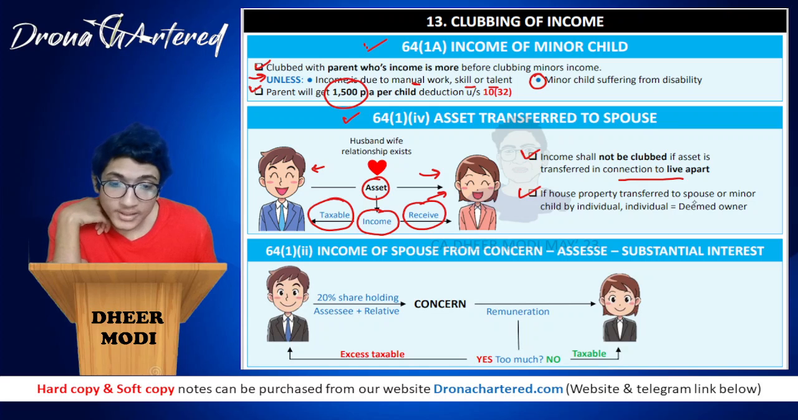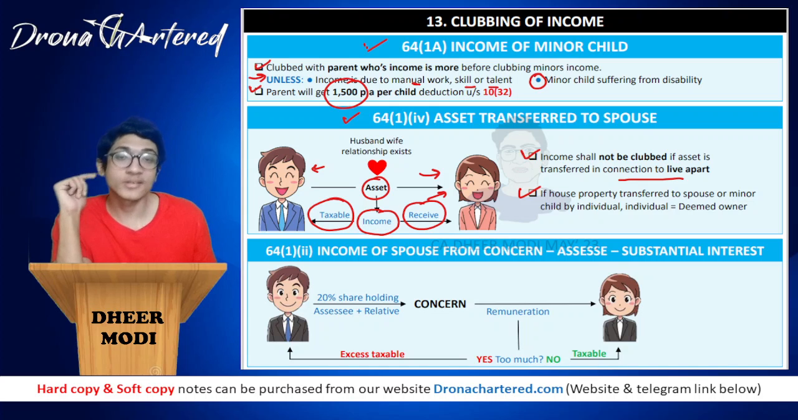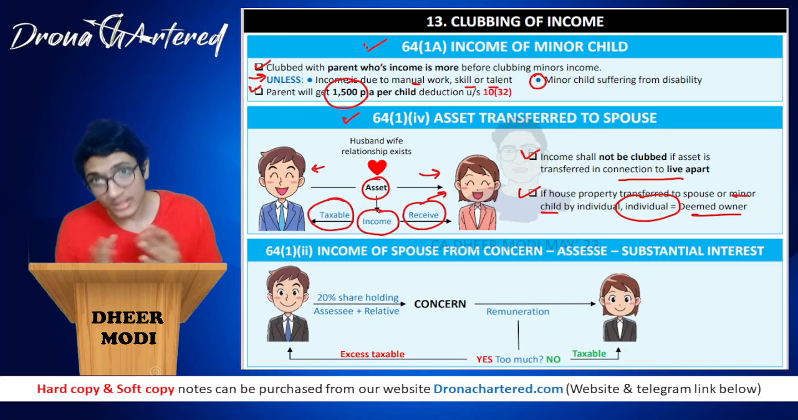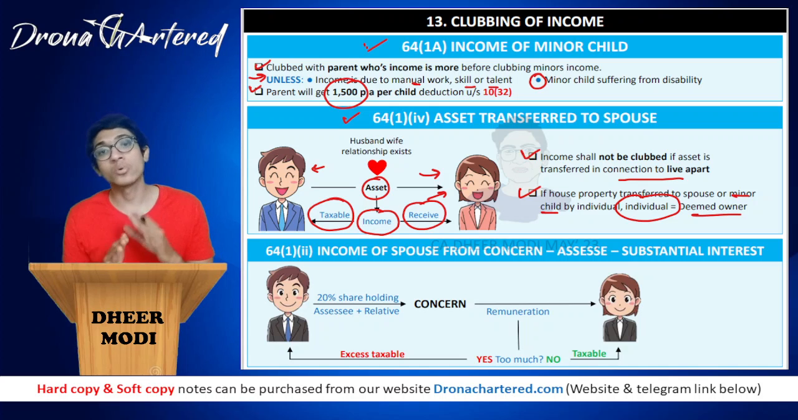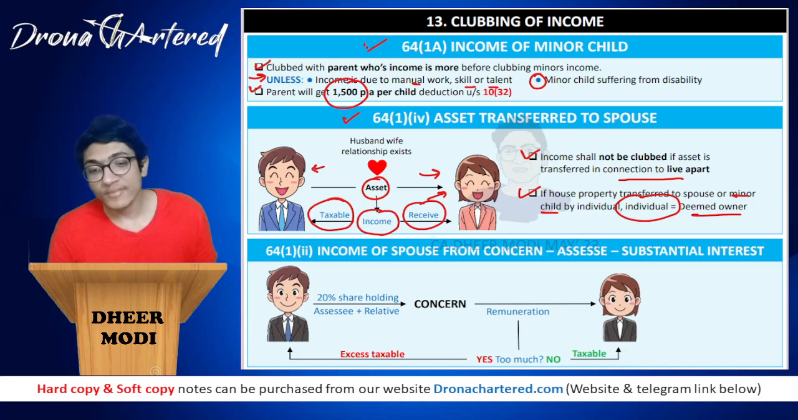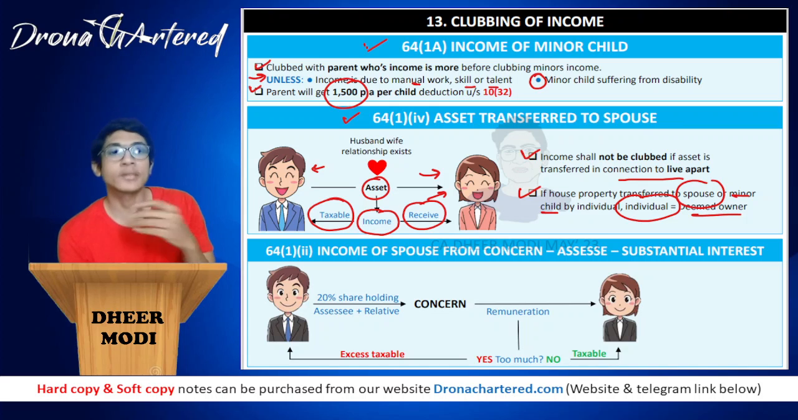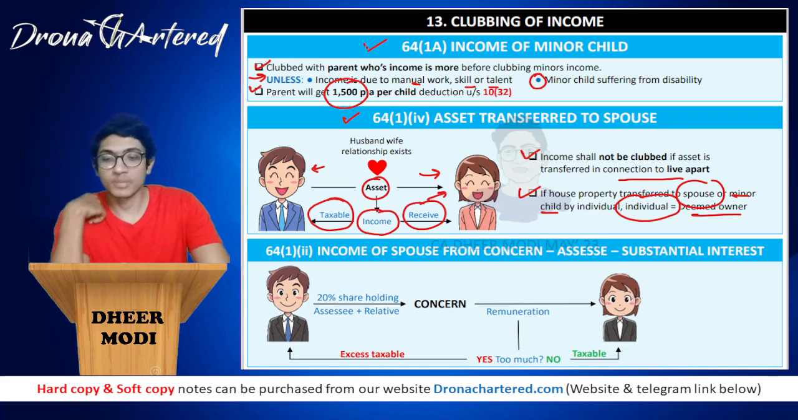If a house property is transferred to a spouse or to a minor child by an individual, remember it is a minor child, the individual who has transferred the asset will be considered as deemed owner, because the income tax department knows you are transferring this only to save on your taxes. So if it is transferred to your spouse or to your minor child, the person who has transferred the asset will still be considered as deemed owner, and any income from that asset will be taxable to that person.